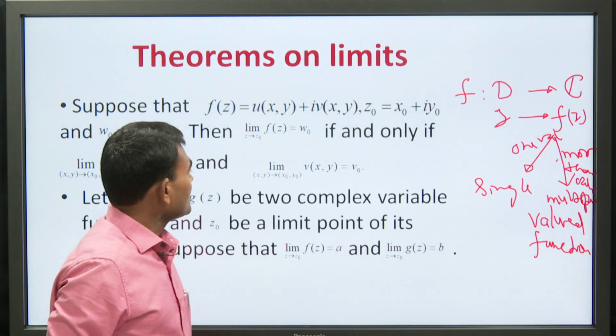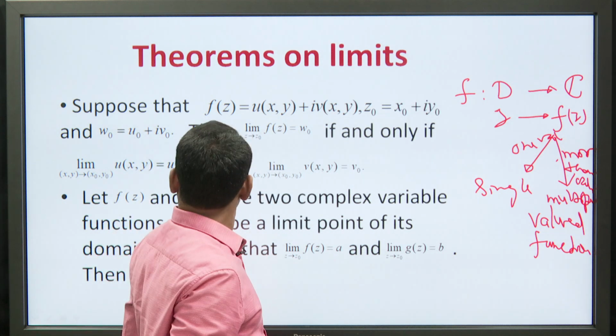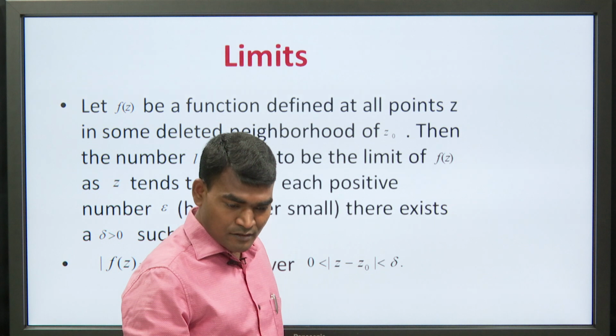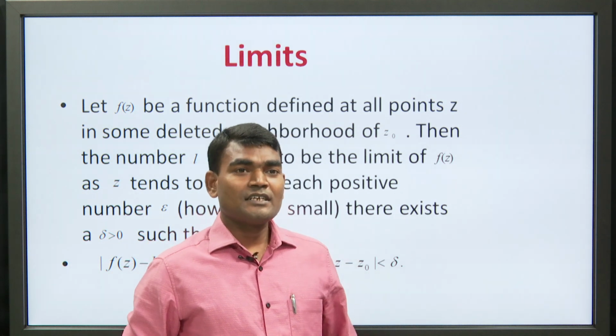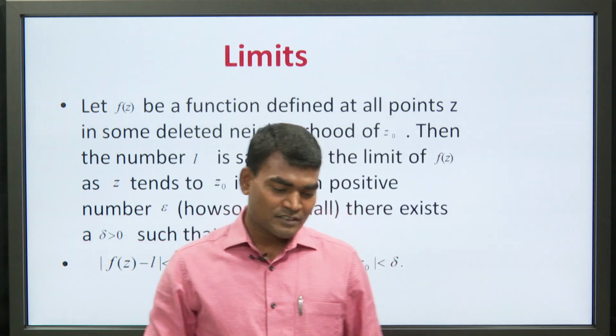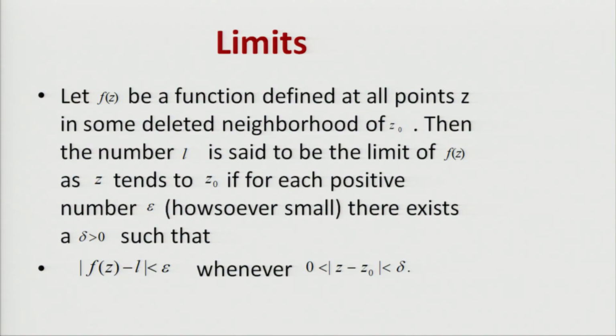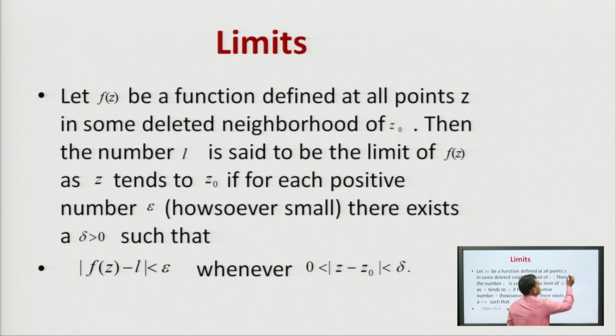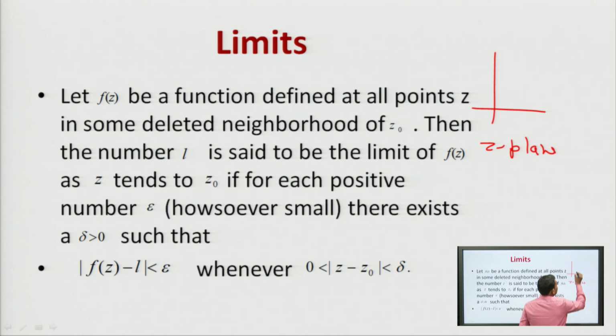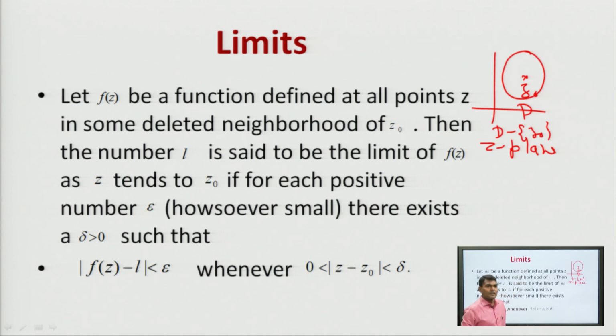For the limit, let a function f(z) be defined in the deleted neighborhood of z naught. There is a region in this z plane and there is a point z naught; this is the deleted neighborhood, D minus the singleton z naught.